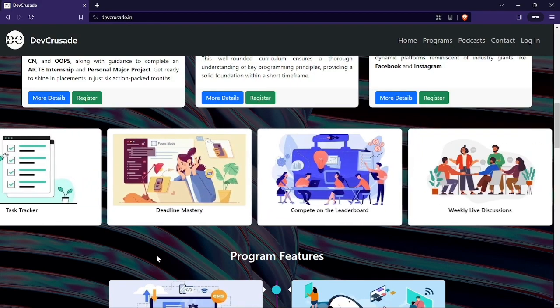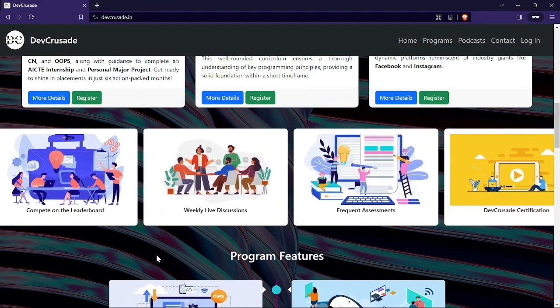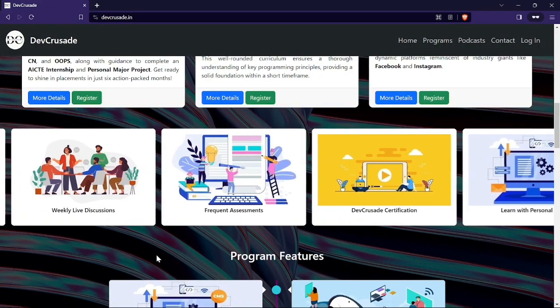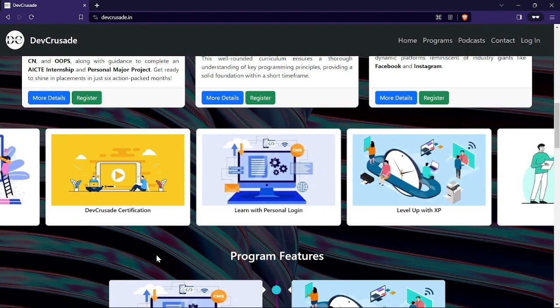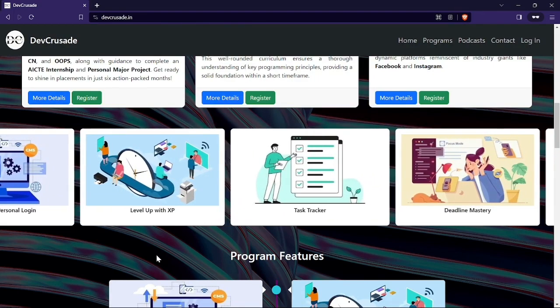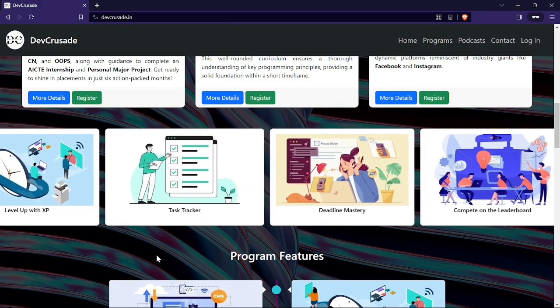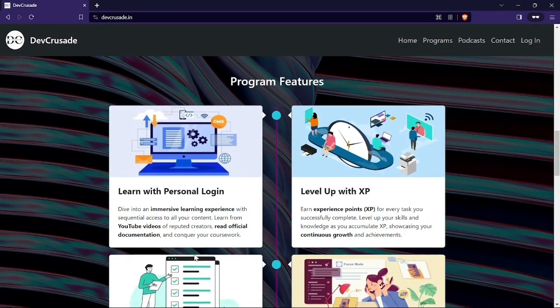Then the next one is compete on the leaderboard. As you gain experience points, you are going to climb up the leaderboard, and like that you have a friendly competition with your peers who are also going to register on this platform. Then there is a list of these program features here too. First one is learn with personal login, level up with XP, task tracker, and that stuff. So let's scroll down a little bit.